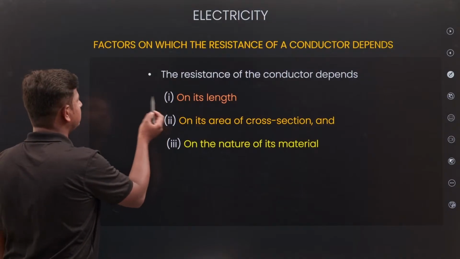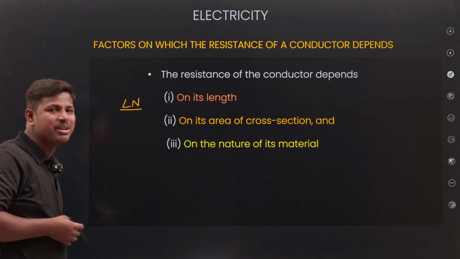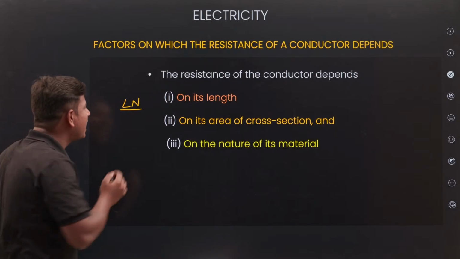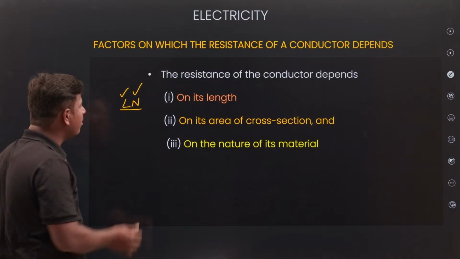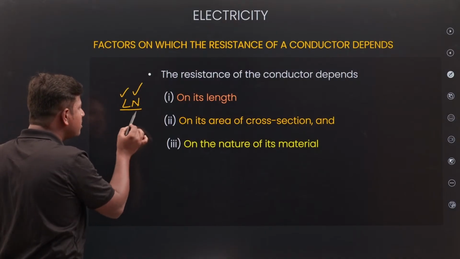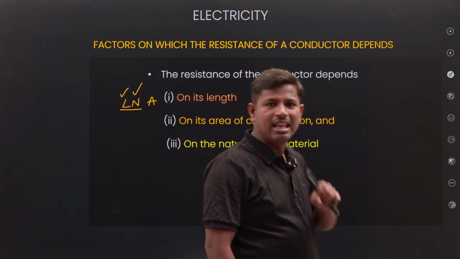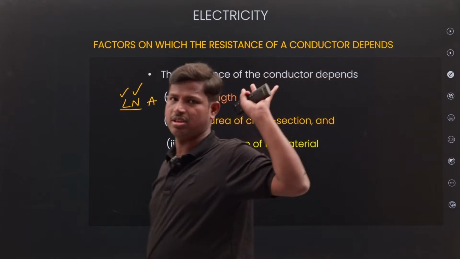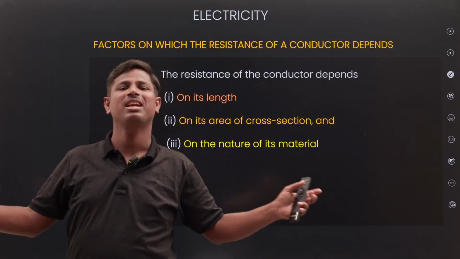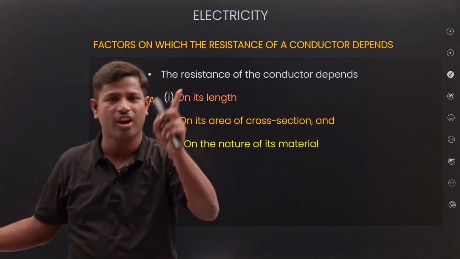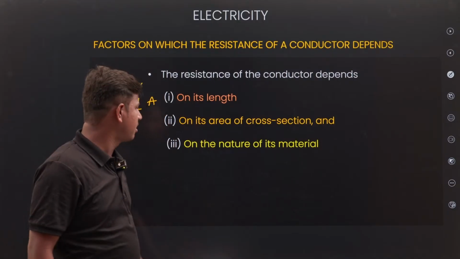Okay, remember, LN, Lakshmi Narayana sir, me only. It depends on length of the conductor, it depends on nature of the material, and it depends upon area of cross section also, LNA. Okay, length, nature of material, area of cross section. The resistance factors are, remember my name, Lakshmi Narayan. Length, nature of material, area of cross section.